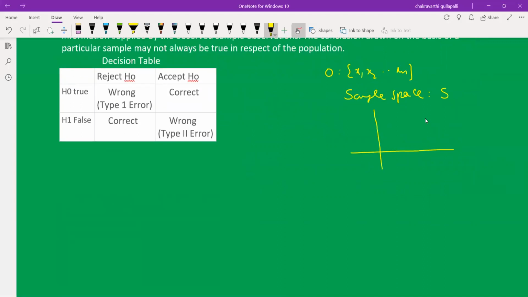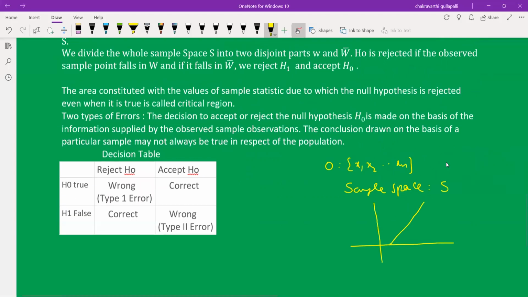The whole sample space is divided into two disjoint parts, a dichotomous classification: one is W, the other is W bar. H0 is rejected if the observed sample point falls in W. If the sample values fall in W, H0 is rejected; otherwise, H0 is accepted.